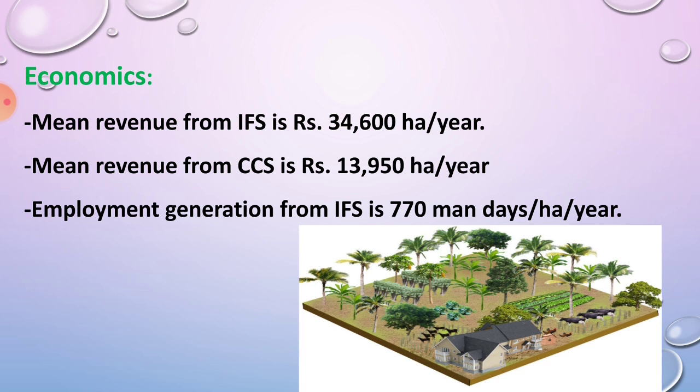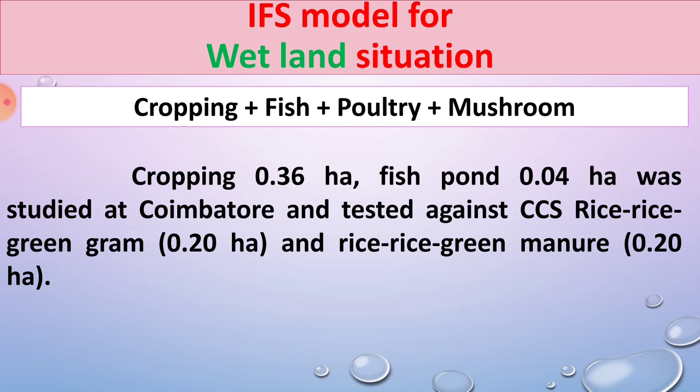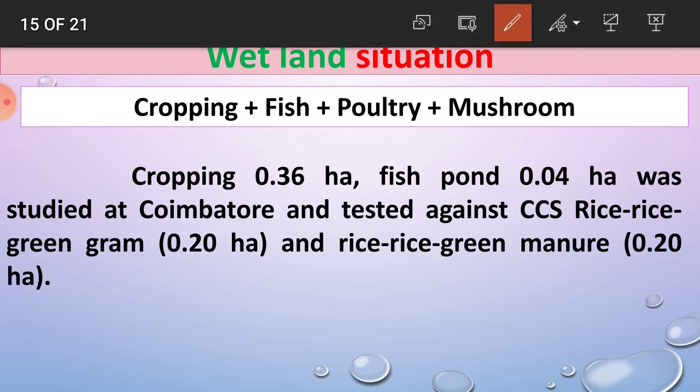Okay, then the third IFS model, for wetland situation. Wetland situation means availability of water is more in kharif season, only in kharif season. In monsoon season, that is called wetland situation. In this situation rice is the major crop grown. This is the IFS model for wetland situation. Wetland means availability of water is more in monsoon season or rainy season.